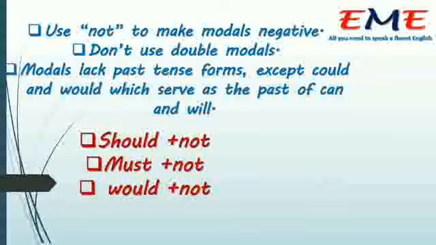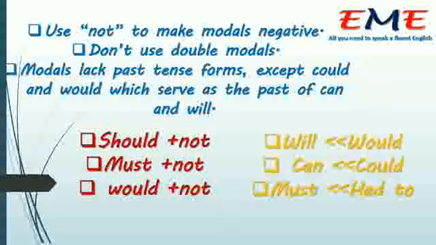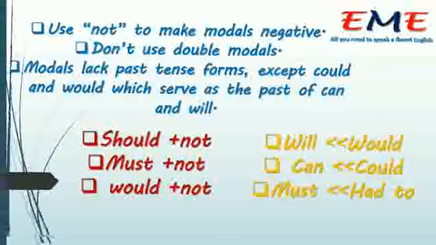Modals lack tense forms except would and could, which serve as the past of will and can. Should, shouldn't, must, mustn't, etc. Will, would, can, could, and must have to when it has the meaning of obligation only.